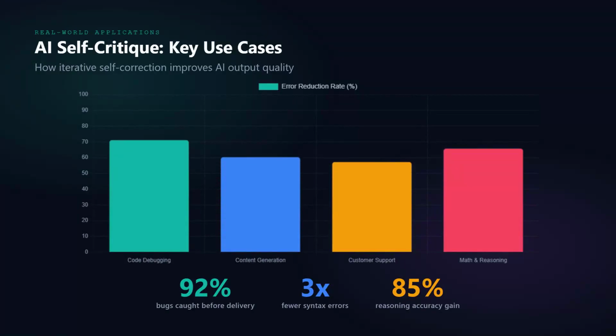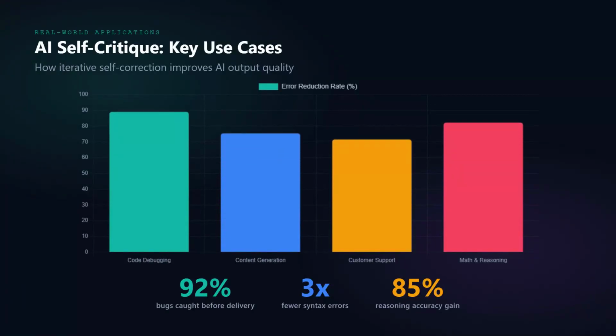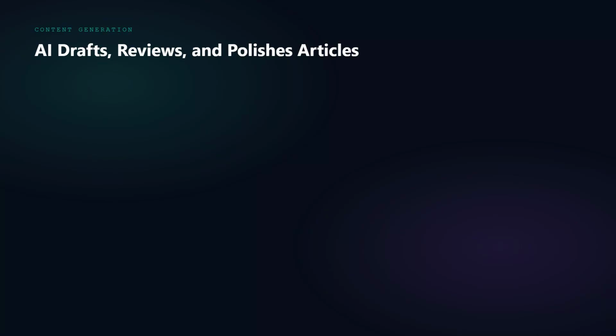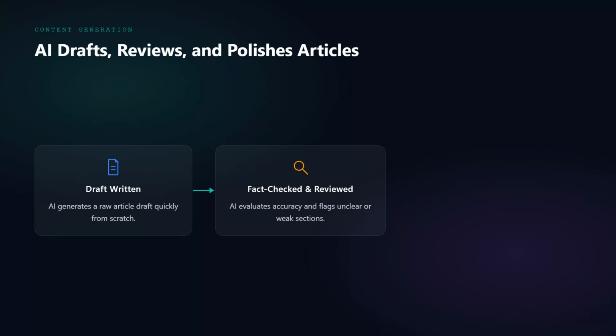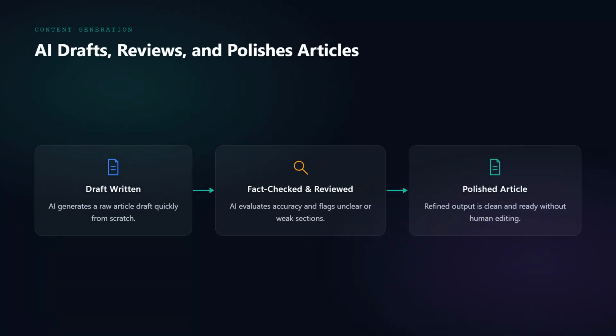Let's look at real-world applications. First, debugging code. An AI writes a program, self-critiques it for syntax errors and logic flaws, then regenerates corrected code. This catches bugs before delivery. Second, content generation. An AI drafts an article, evaluates it for factual accuracy and clarity, and refines weak sections. The final output is polished without human editing.